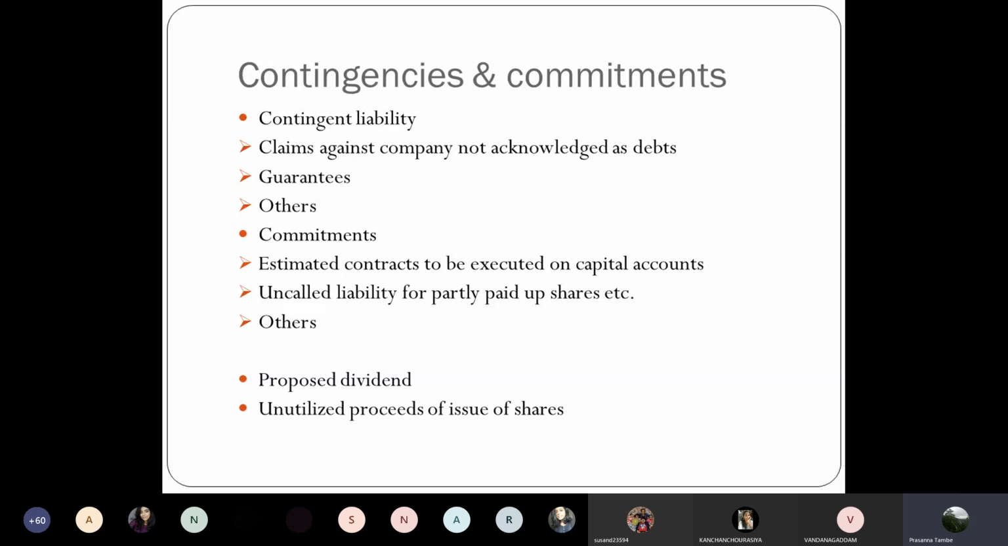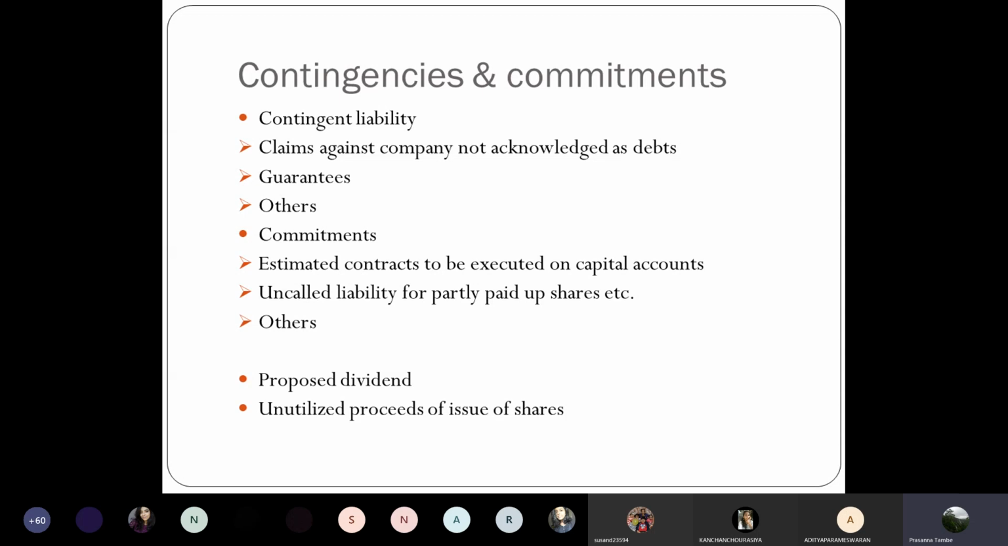And apart from that, you may have some commitments. You have engaged, you have entered into some transactions, and those transactions are coming up with commitments. But those commitments are not to be fulfilled immediately now. Those will be fulfilled in some short period of time or in future. So such commitments will have to be disclosed. So what are the examples of contingencies and commitment?